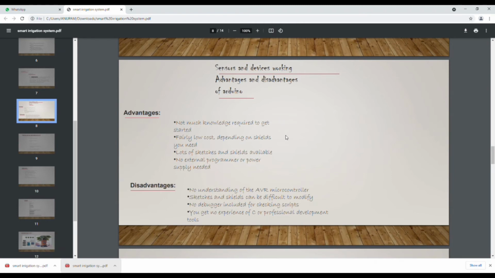Now, coming to the advantages of Arduino software, you don't require much knowledge to get started. The use of this software has fairly low cost and it depends on the shields you need. There are lots of sketches and shields available, and you don't need an external programmer or power supply.